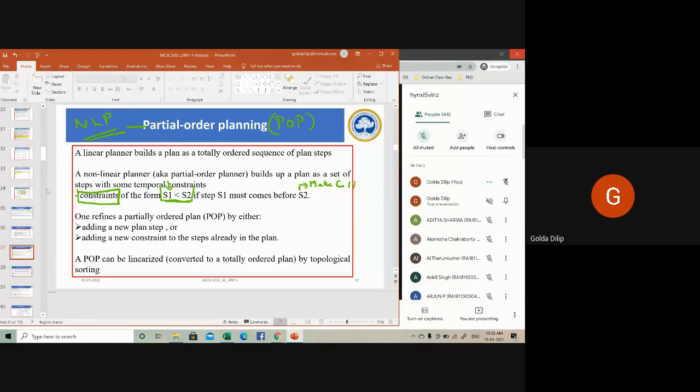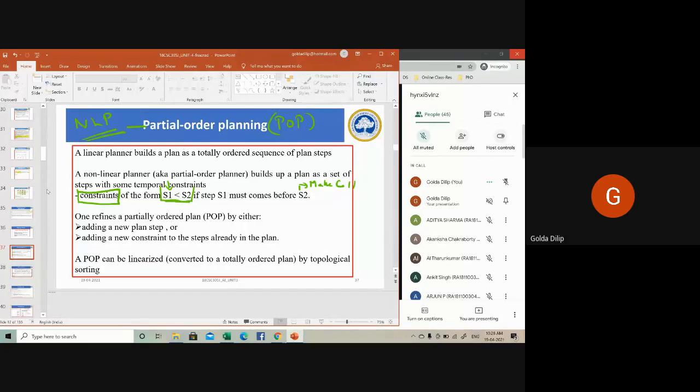What I mean to say is there's always a constraint posting which comes along with non-linear planning. At any time in the problem solving process, we may have a set of useful operators, in the sense actions.